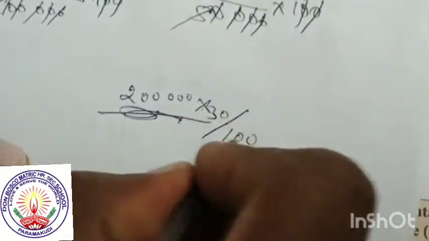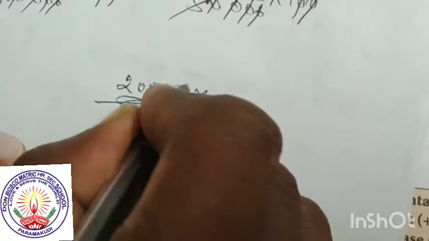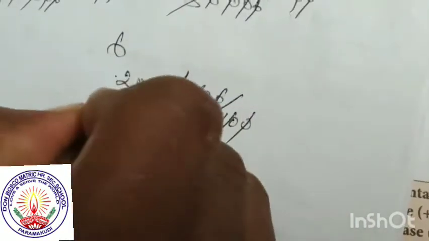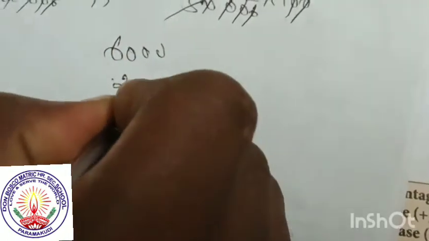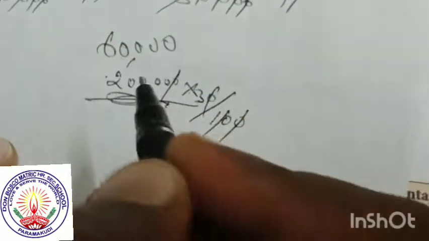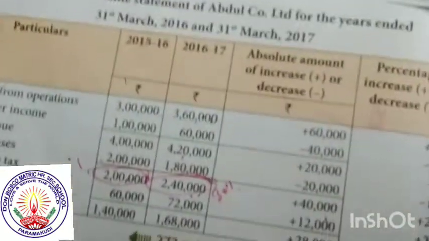First column, 2 lakhs, 30% divided by 100. Find 30%, it is 0, remaining 0. Now 3 into 2 is 6. How much rupees? Remaining 0, 1 2 3 4. So it is 60,000 for the tax.